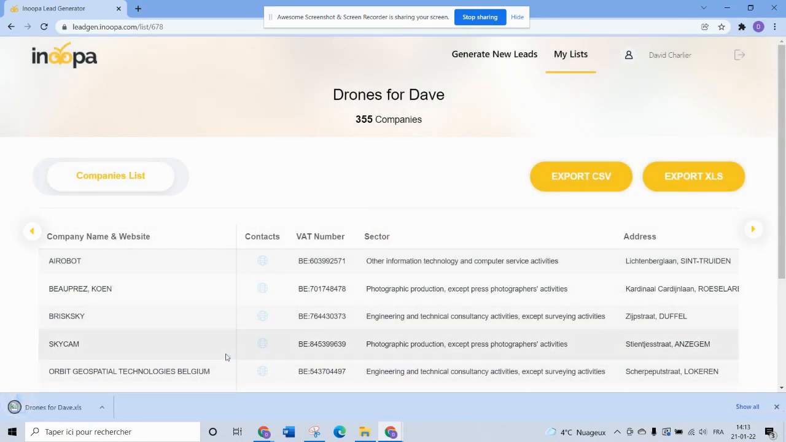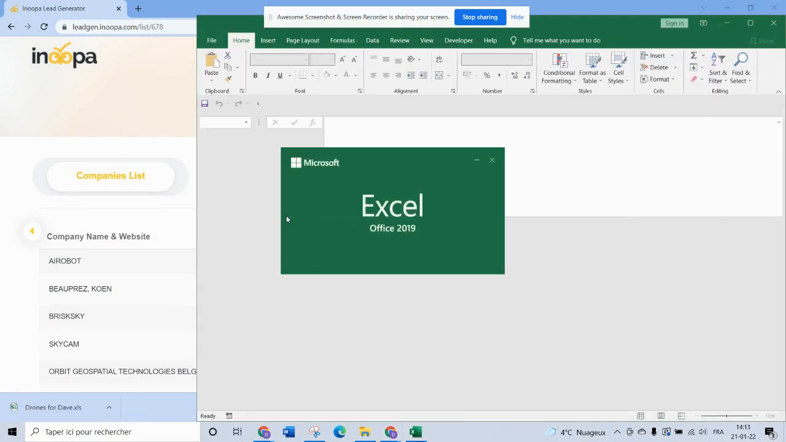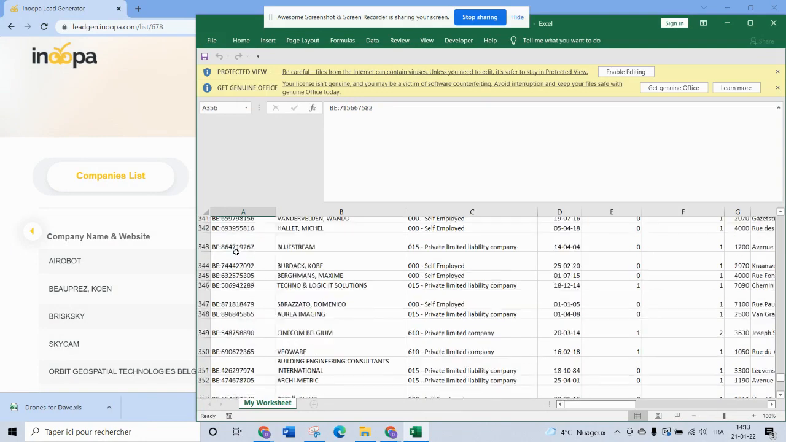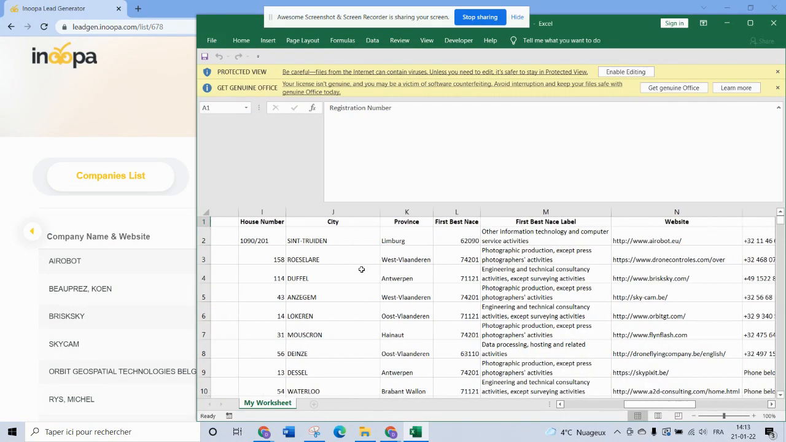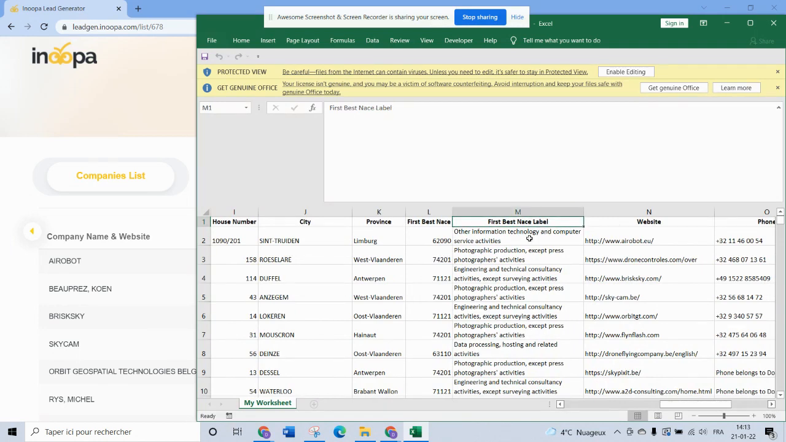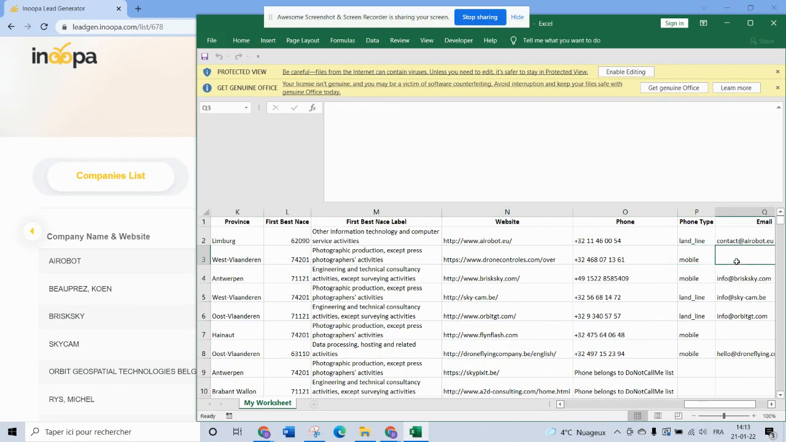If I click on it, I automatically get a file where I can see the full list of companies and different data that are interesting to me, like where they're located, their activity codes, websites, phones, and emails.